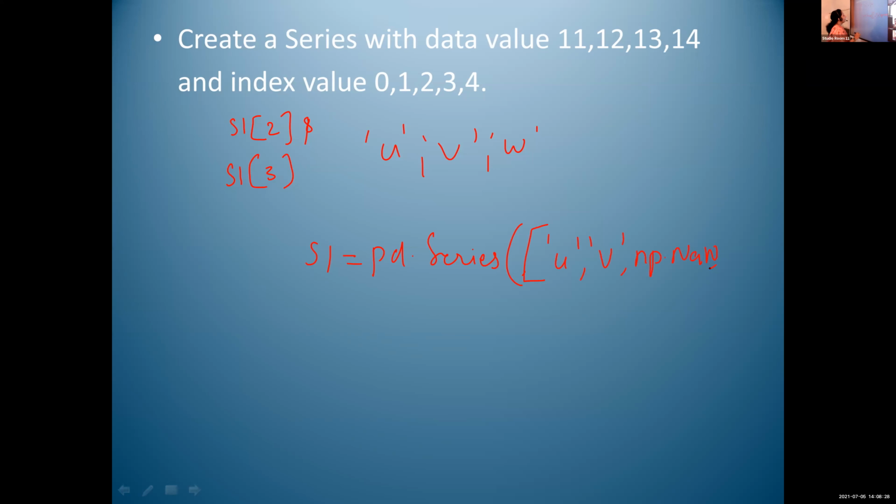Ma'am, second and third values are missing, so instead of second and third we have to write np.nan, then np.nan. After that, W. Is it clear, Meenakshi?